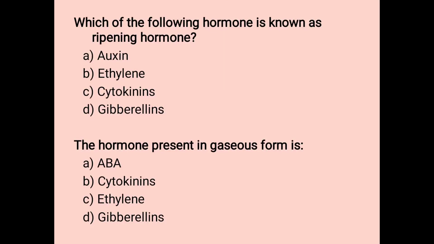Next question is which of the following hormone is known as the ripening hormone? So we all know this that ethylene is mainly associated with the ripening of the fruits. Next question is the hormone present in gaseous form is. So answer to this question is also ethylene. Ethylene is a hormone which is responsible for ripening and it is present in the form of a gas.